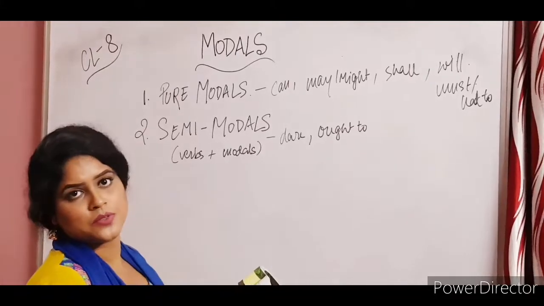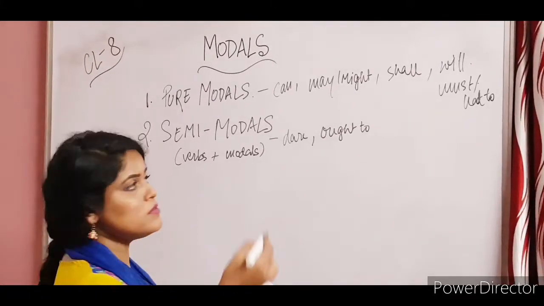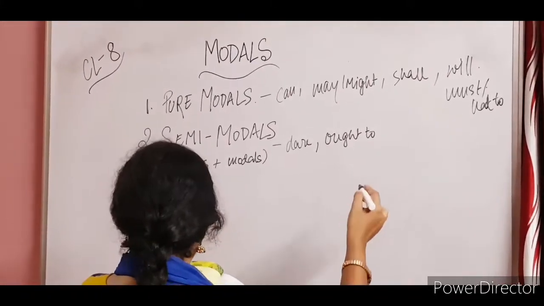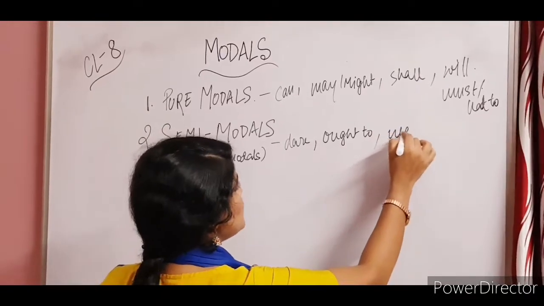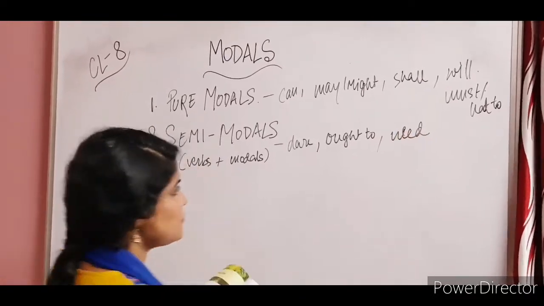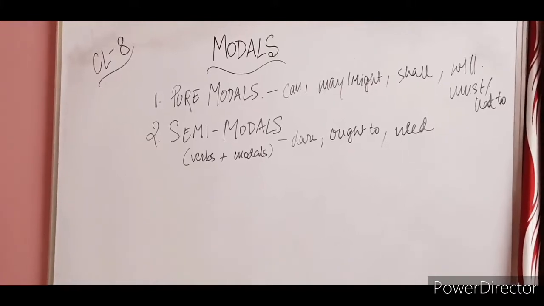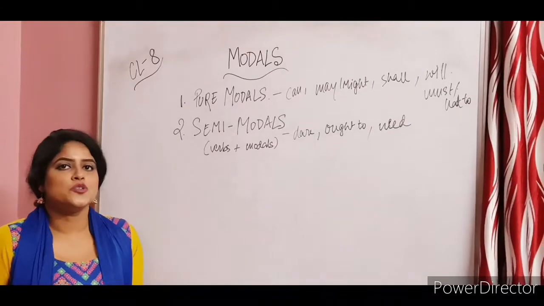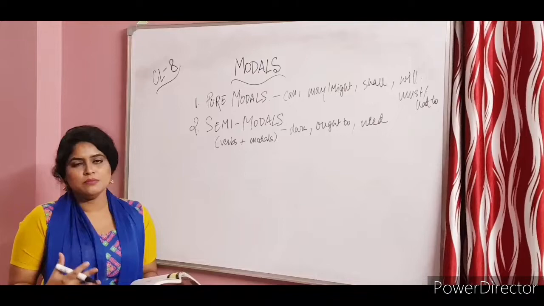It is a duty. So for all moral duties you have to use ought to. And then you have need. I'm going to explain in which situations we use all these modal verbs in a bit.